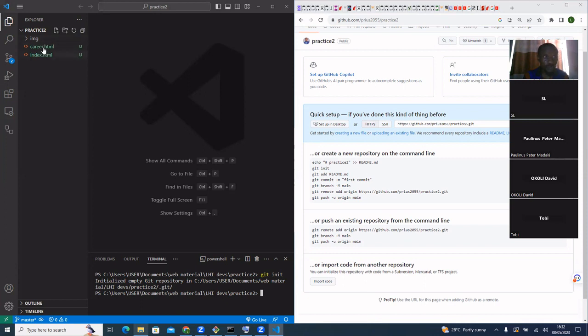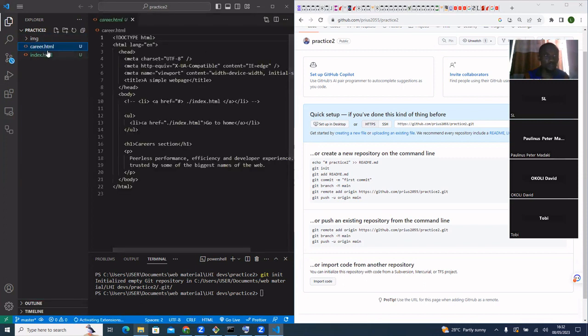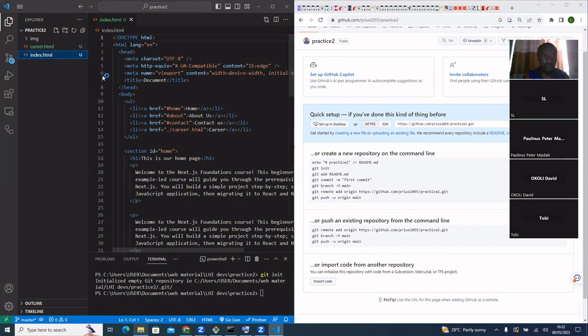The next option says I should create a README file, which is not very compulsory. But the one that's compulsory is how to push it to the remote. So let me see. Just follow these steps after you do that. Go ahead and manually create a README file here.